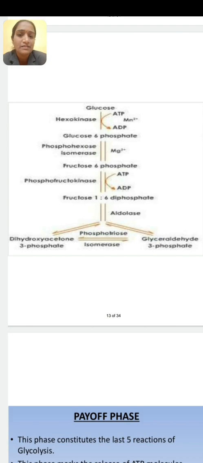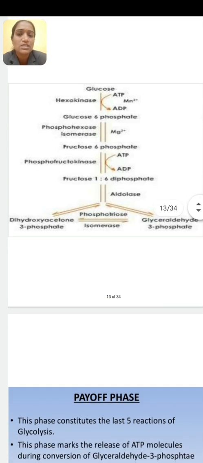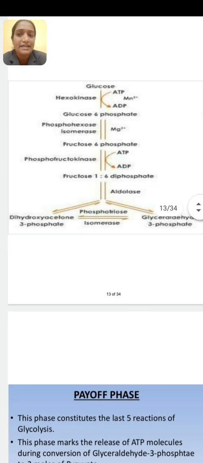Okay, then this fructose 6-phosphate undergoes phosphorylation. What is meant by phosphorylation? Addition of phosphate group. Fructose 6-phosphate. What is meant by fructose 6-phosphate? 6 indicates the 6th carbon atom. At the 6th carbon atom, a phosphate group is attached.